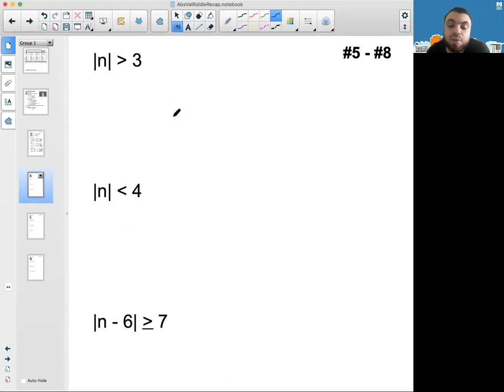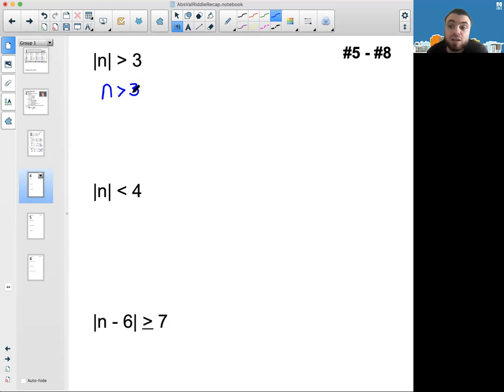So here I'm going to ask myself, what numbers have an absolute value that is more than 3? So let's think about that. The absolute value of 4 is 4. That's more than 3. The absolute value of 5 is 5. The absolute value of 6 is 6. 7 is 7, 8, 9, 10, 11, 12, and so on. All of those numbers are going to have an absolute value of more than 3. 3.1 will have an absolute value of more than 3. 2 has absolute value of 2. That's actually less than 3. So on one hand, we have all of the numbers that are more than 3.